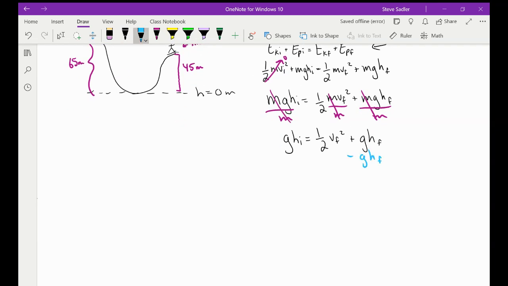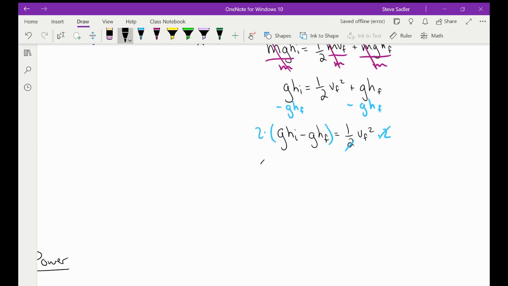So we'll subtract ghf from both sides, and we have ghi minus ghf is equal to 1/2 vf squared. We can multiply both sides by 2, which will cancel that 2 out. And then we have 2 ghi minus ghf is equal to vf squared. And then we can square root both sides. So I'm going to take this back up to the top here.